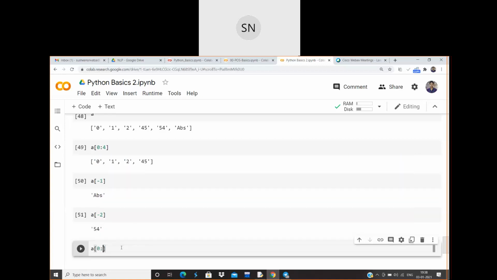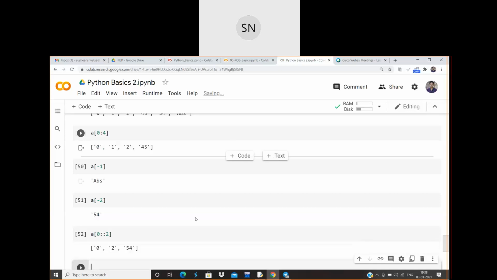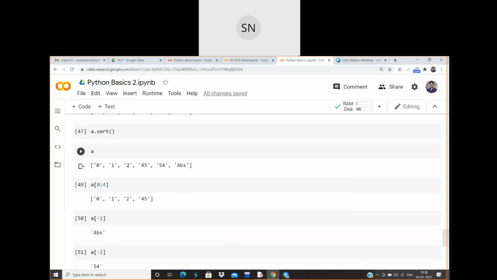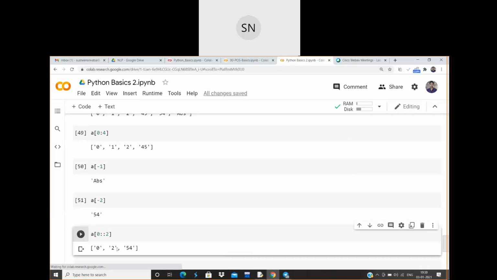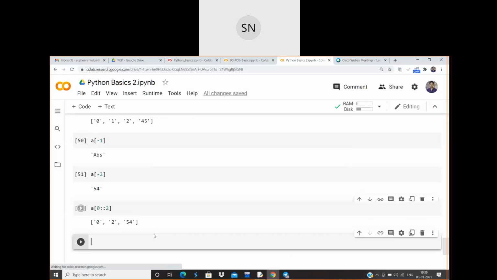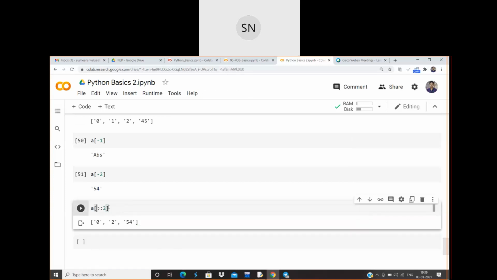If you are not writing anything, that means you are moving from the initial position to the final position in increments of 2. See, 0 is printed, then 2 is printed, then 54 is printed. Okay, did you guys get what I'm saying? Even if you don't write 0, it's fine, because if you are not writing anything, it takes the values from the initial position to the final position with an increment of 2.